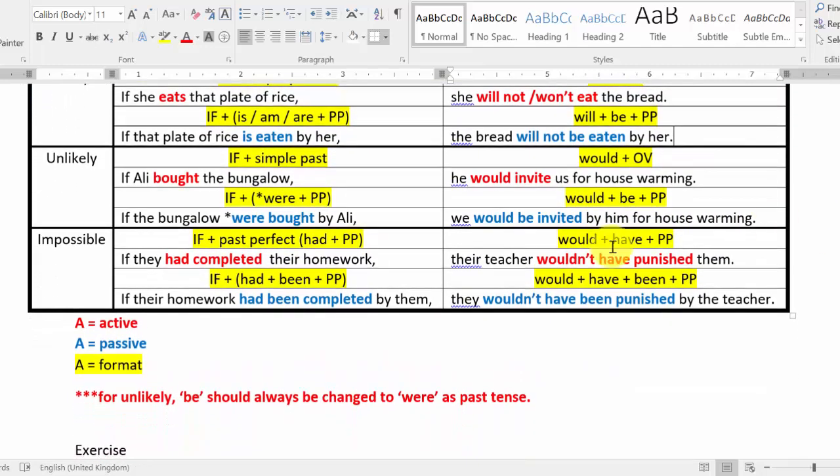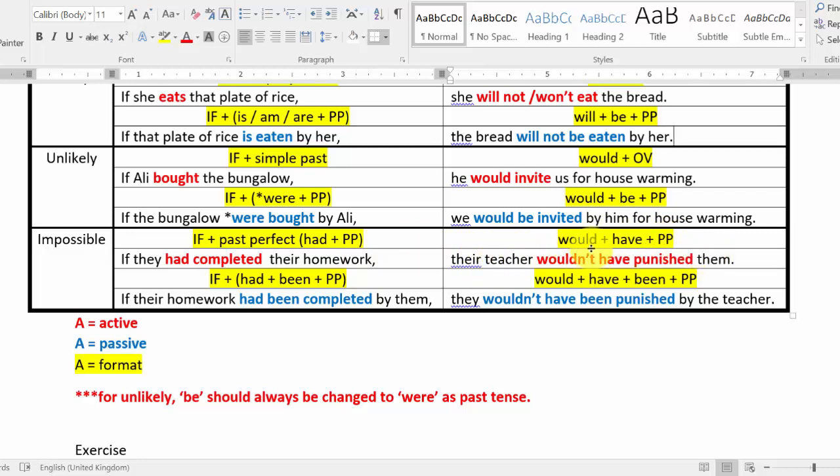Impossible. For impossible, our format is if plus past perfect, which is the format had plus PP. Past perfect format, had plus PP. Our main clause, would have plus PP. So you can see here, if they had completed their work, had completed, past perfect, had PP, their teacher would have punished them.